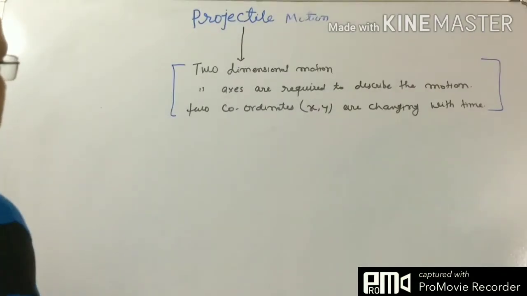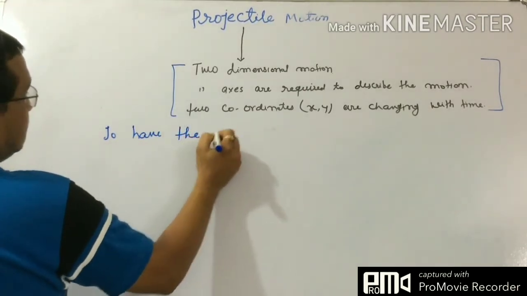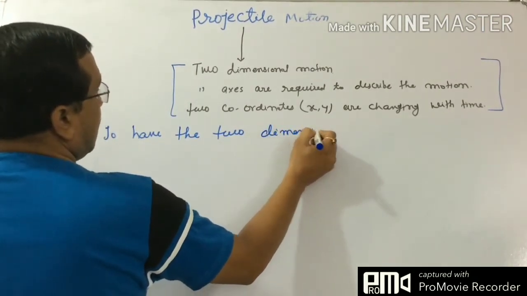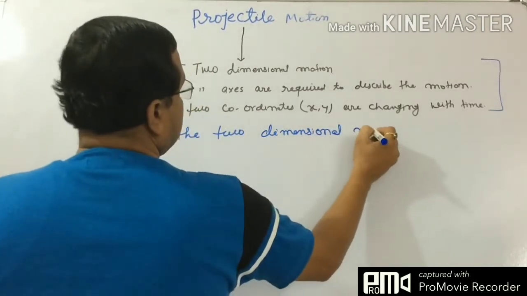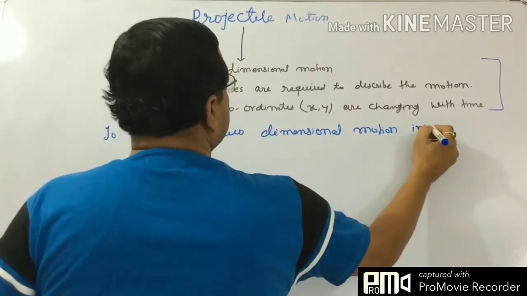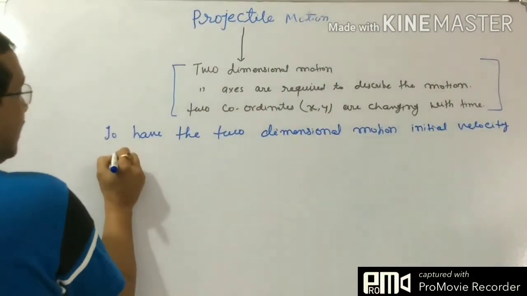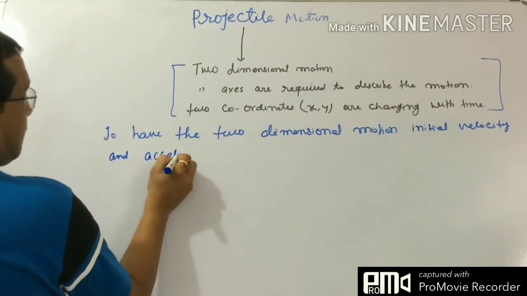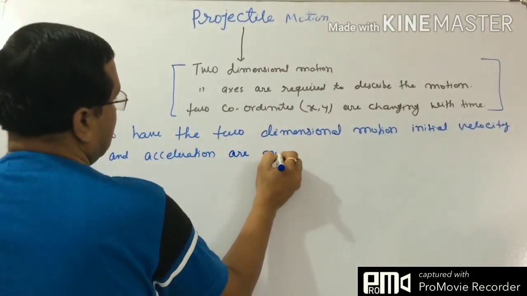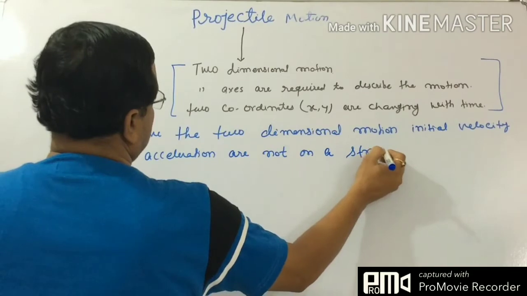To have the two-dimensional motion, the initial velocity and the acceleration are not on a straight line.